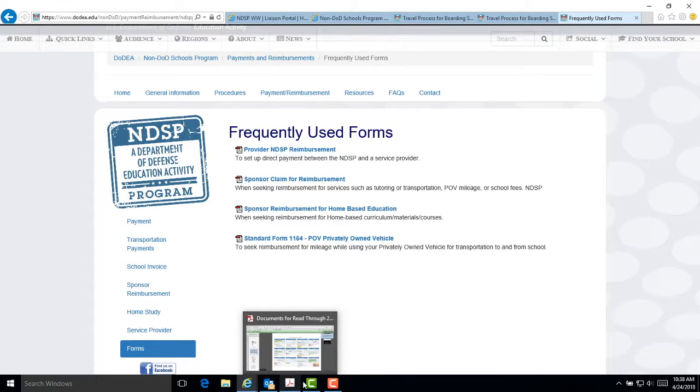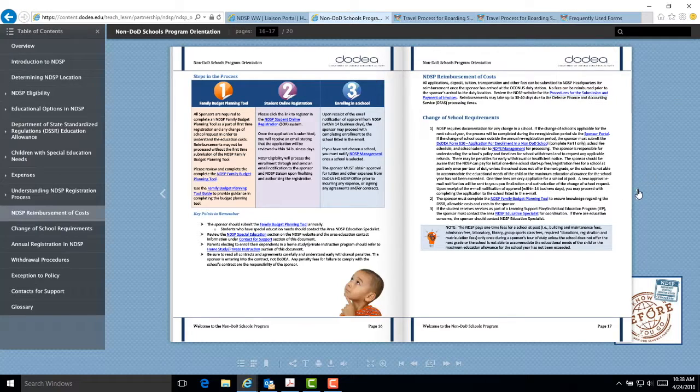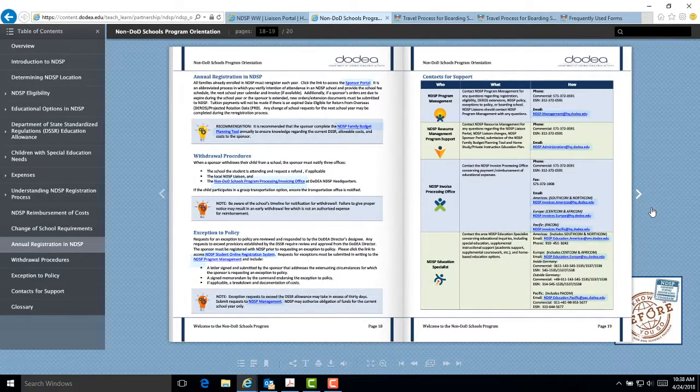On page 18 of the sponsor orientation booklet, you will find information on withdrawal procedures. When a sponsor withdraws their child from a school, the sponsor must notify the school the student is attending and request a refund if applicable, the local NDSP liaison, and the NDSP office at DoDEA NDSP headquarters.